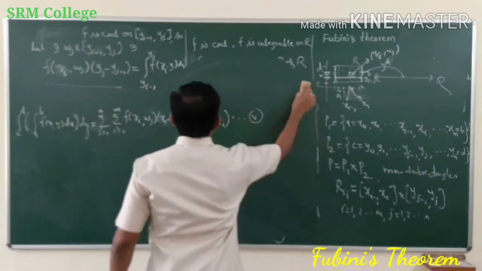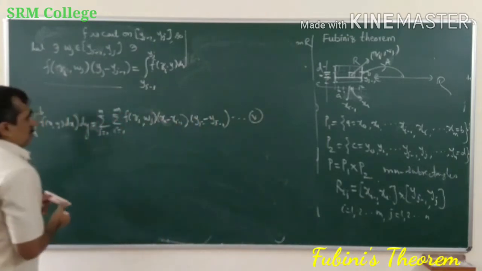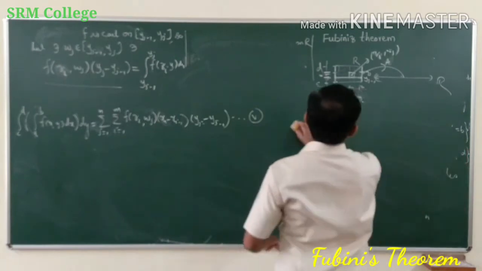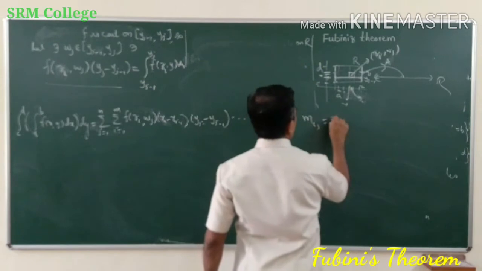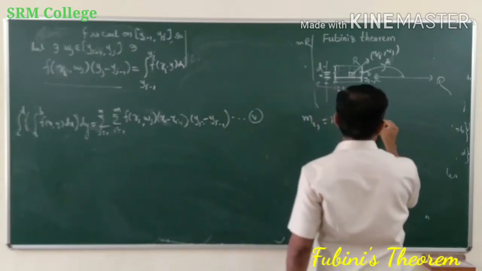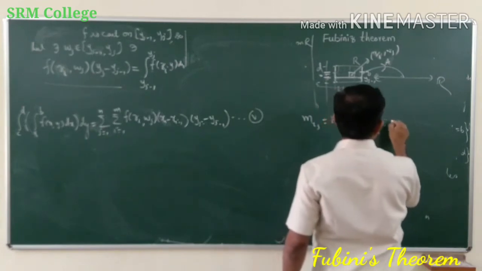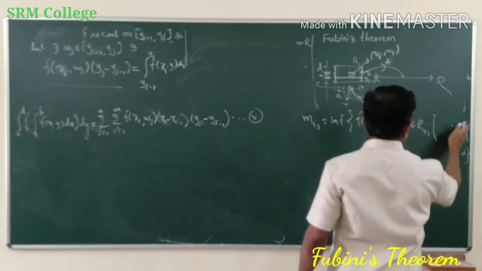Okay. Now suppose mij is the infimum value of f of xy such that xy belongs to Rij.